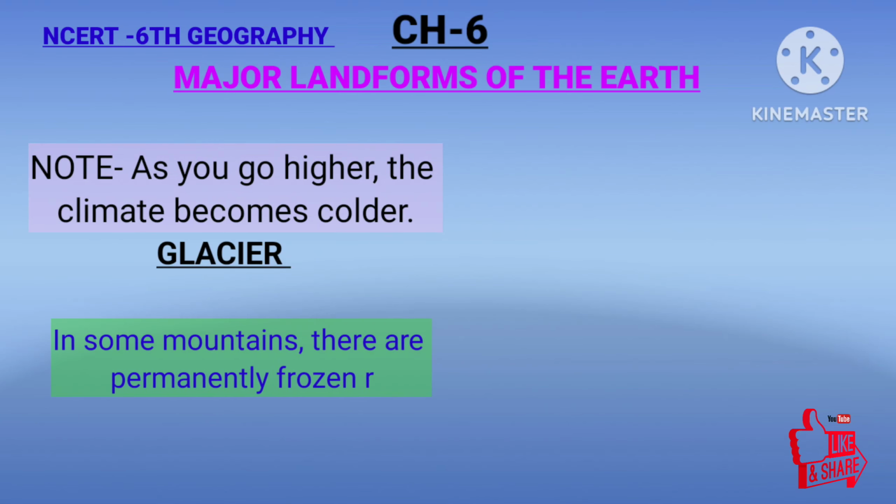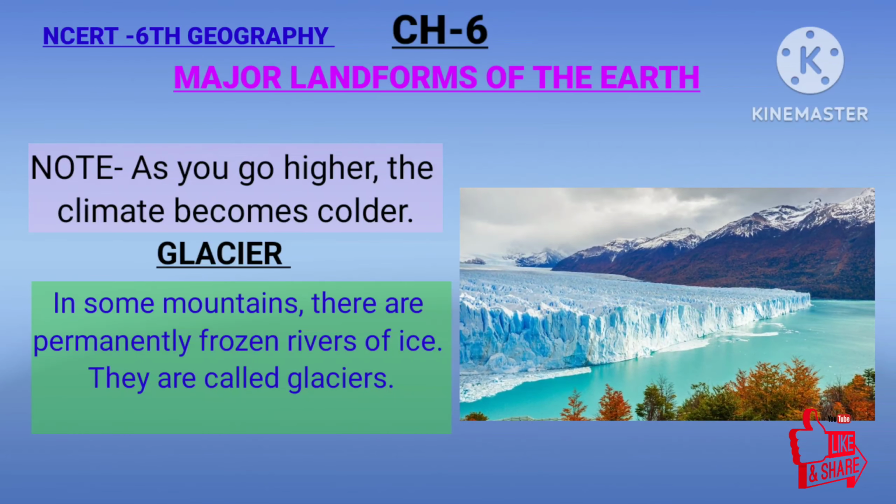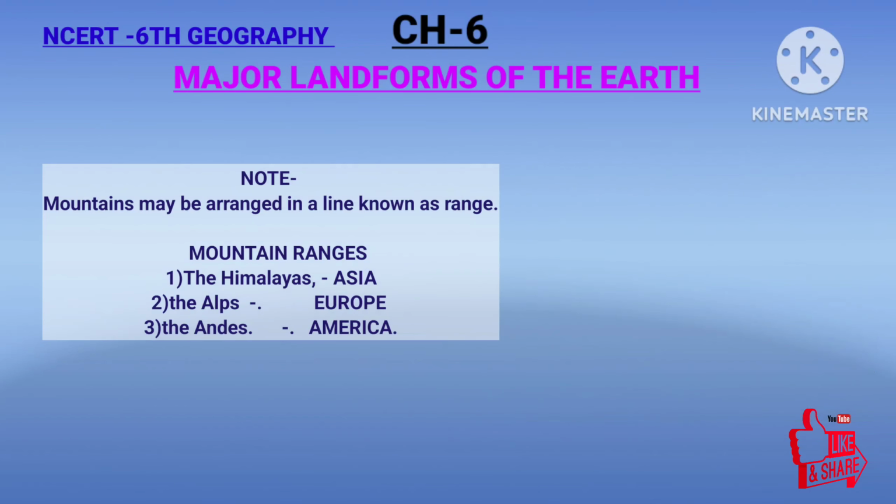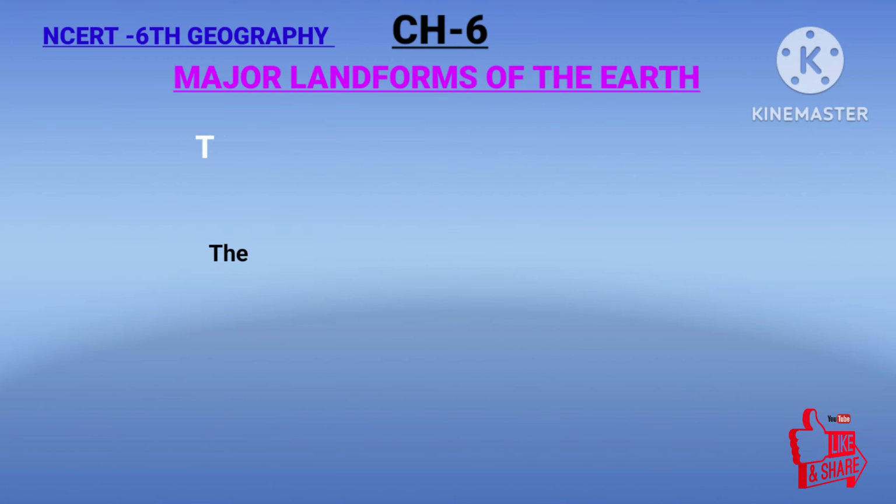We noted as we go higher, the climate becomes colder. What is a glacier? In some mountains, there are permanently frozen rivers of ice. They are called glaciers. The mountains may be arranged in a line. Now this is the range. Mountain ranges: the Himalaya in Asia, the Alps in Europe, and the Andes in America.